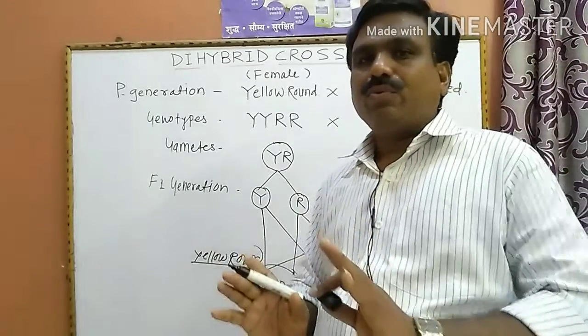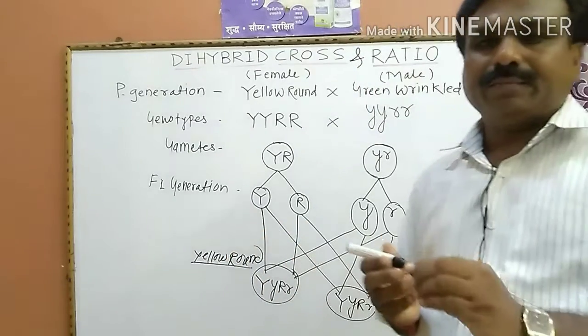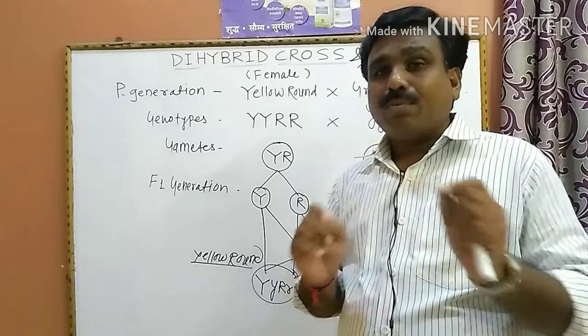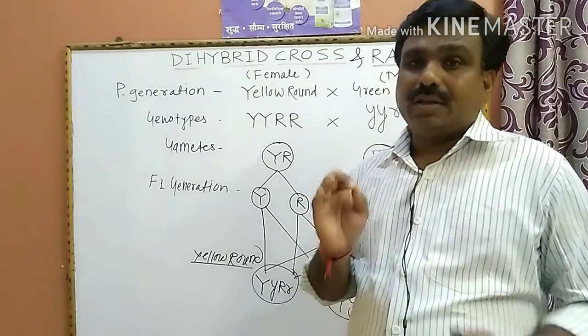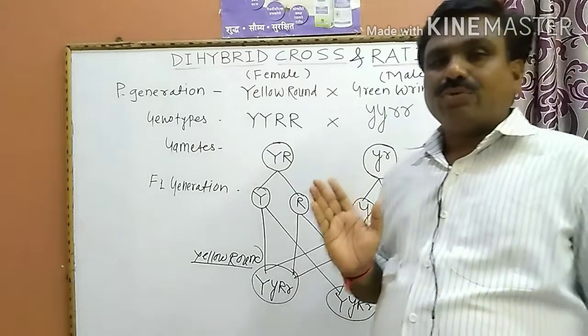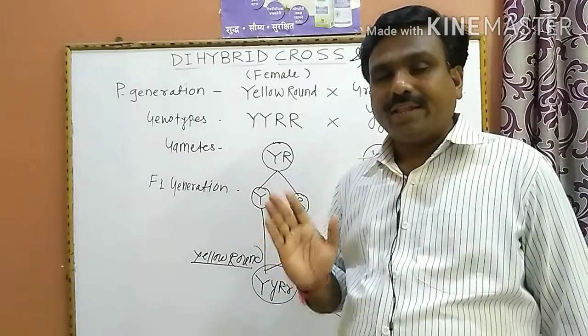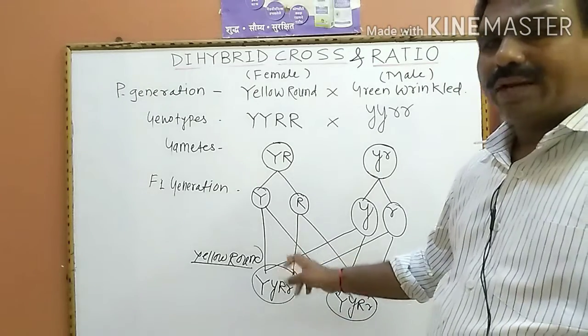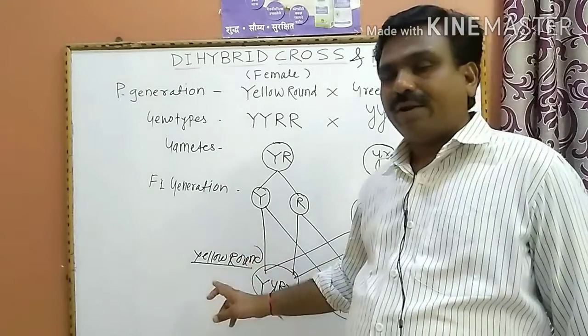When the F2 generation is obtained, using the checkerboard method, 16 individuals are obtained in the F2 generation. Crossing the F1 hybrid yellow round with yellow round is known as the selfing of the F1 hybrid.